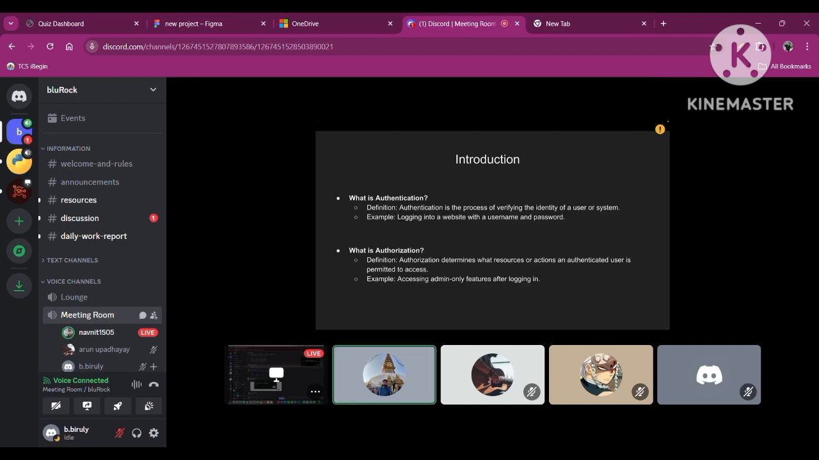Let's see the introduction. What is authentication? It is nothing but a process of verifying the identity of a user or a system. Example, login into a website with a username and password after creating user ID on that particular website. After that comes authentication. Now what is authorization?